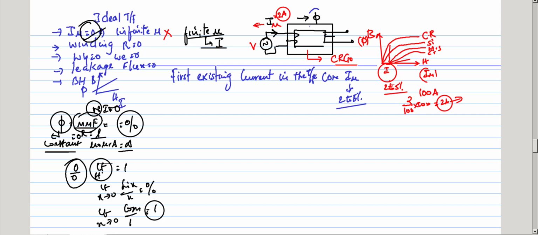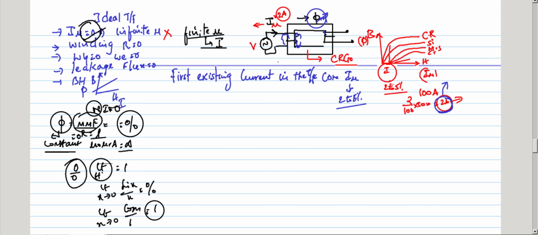To produce this main field flux, whatever the load, this flux remains constant. Whatever the load, the main flux produced by the magnetizing component of current is constant. So with only 2 amperes, you also have a leakage flux. 2 amperes is a very small amount, but the maximum flux is produced in the transformer core.